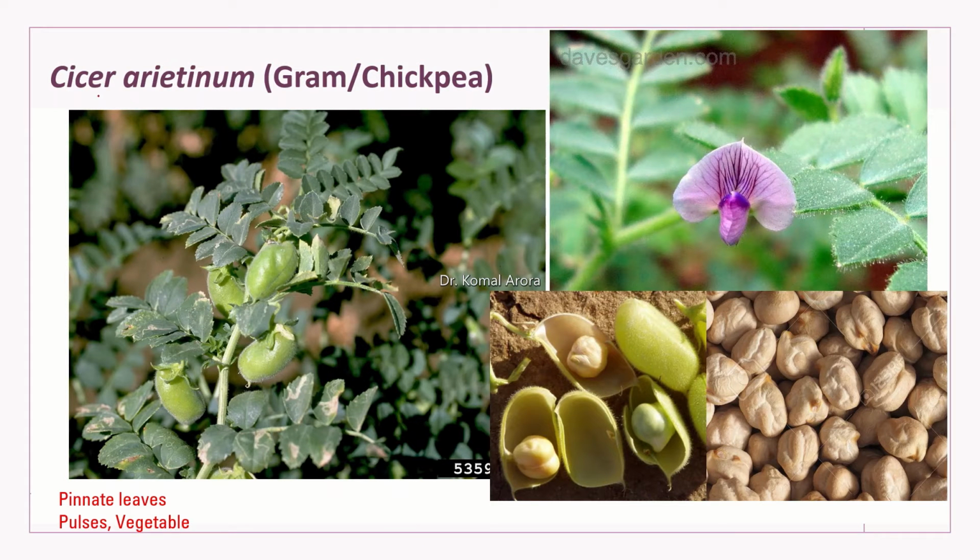Next comes Cicer arietinum. Cicer is gram, chane. Okay, and this plant you must have observed. The plant is having pinnate compound leaves. There are 1 to 3 seeds in each legume, in each pod, and this is basically used, either it is consumed in the raw form when it is green in color, or when ripened it is consumed as chane, as vegetable.